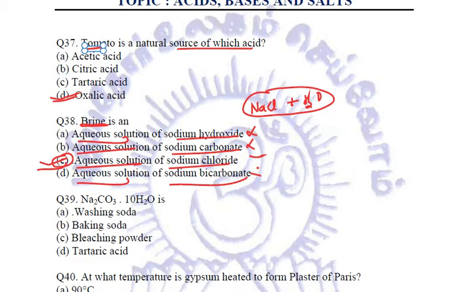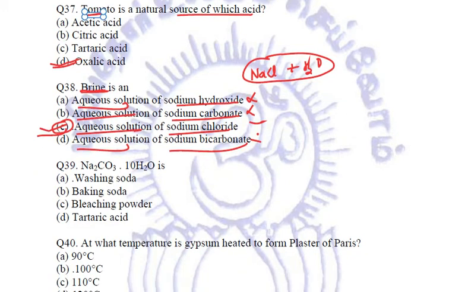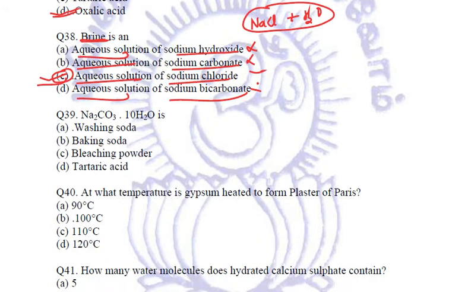And where exactly have we learned brine? While we were preparing washing soda and baking soda. Over there we made use of this brine. Fine? Brine and fine, it's rhyming. Next question.